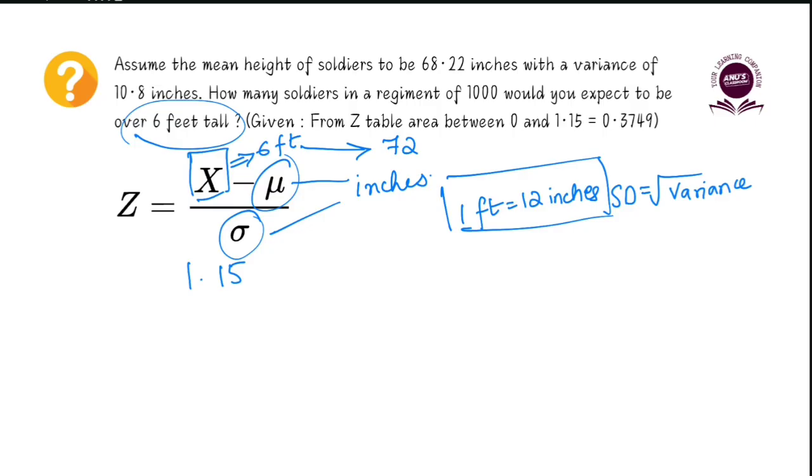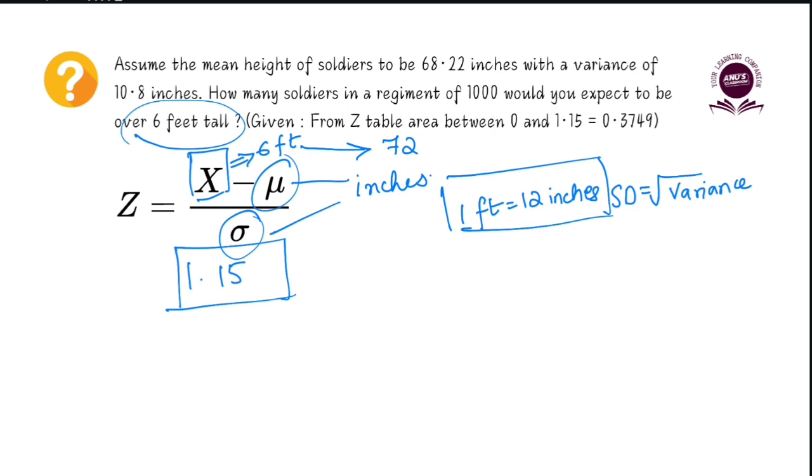The answer doesn't end here. To find the number of soldiers who could be over 6 feet tall, we have to find the area beyond the z-score, right? More than 6 feet tall means beyond the z-score.